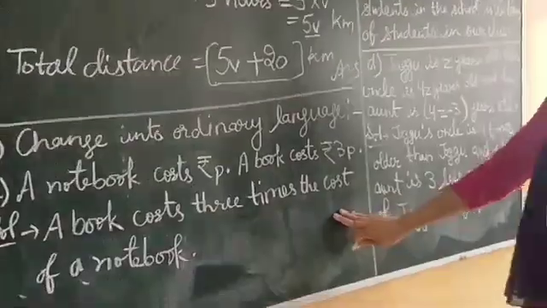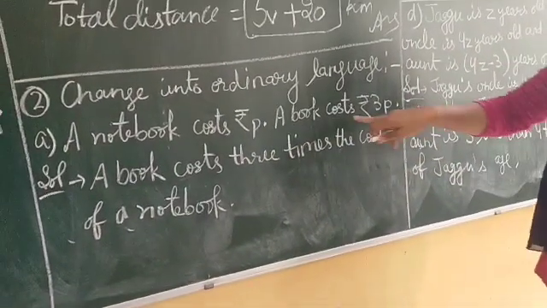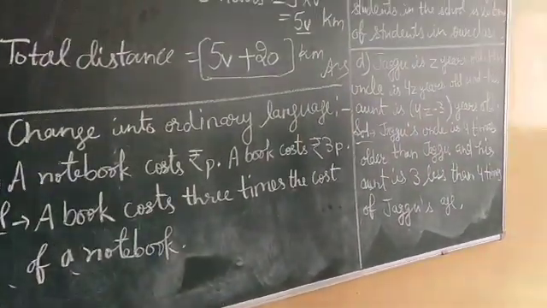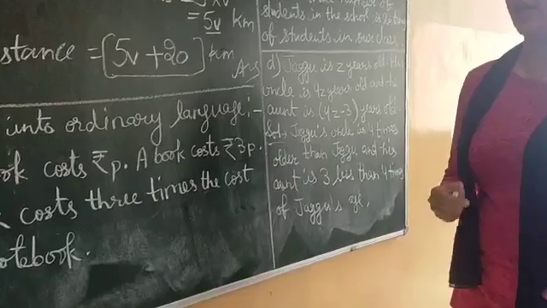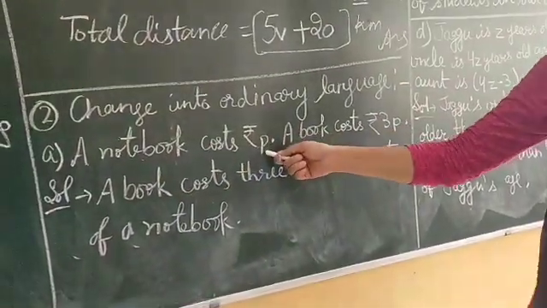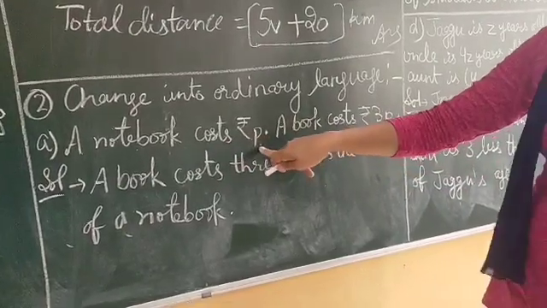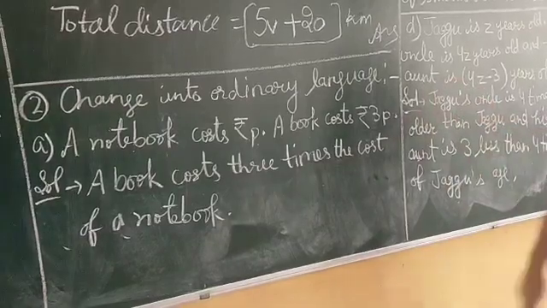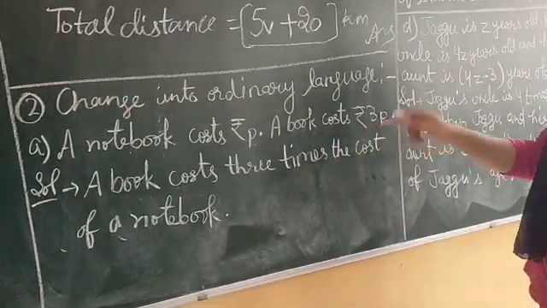Now second question is you have to change these expressions into ordinary language. Ordinary language means जो हम daily use करते हैं. जैसे first question is a notebook costs ₹p, ठीक है, एक नोटबुक p रुपीज की आती है, a book costs ₹3p, और जो बुक है उसकी कॉस्ट है 3p.